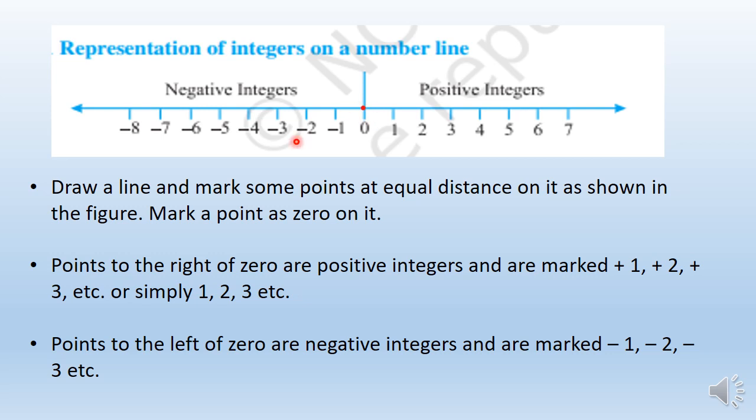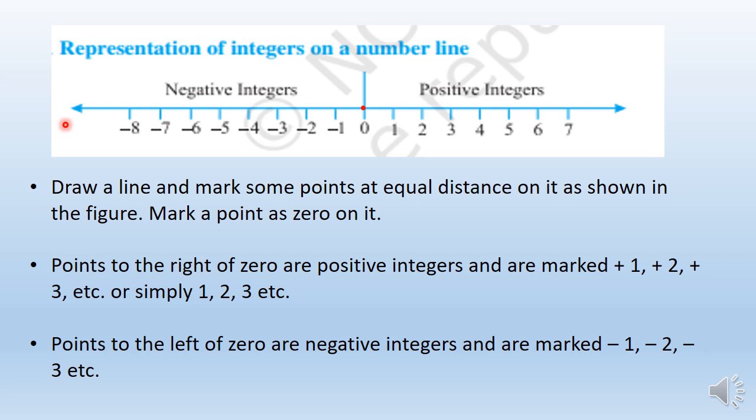Then points to the right of 0 are positive integers, and mark +1, +2, +3, or you can simply write 1, 2, 3, 4, 5, 6, because if no sign is there, still the value of it is positive. Clear? And on the left of 0, we have to start marking -1, -2, -3, -4, and so on.